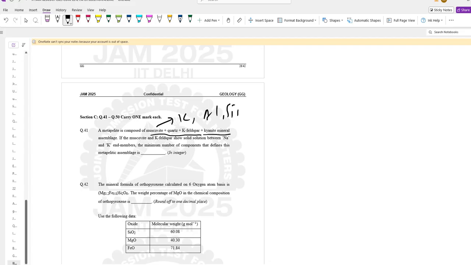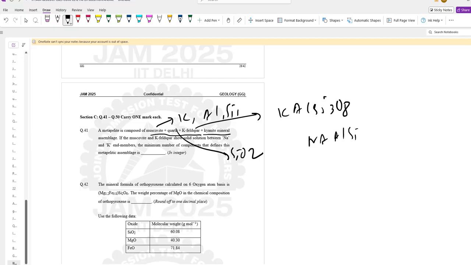Quartz is SiO2. K-feldspar is KAlSi3O8 to NaAlSi3O8. And kyanite, last but not least, is Al2SiO5.